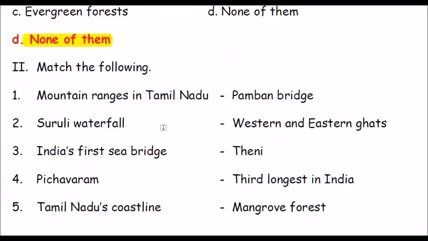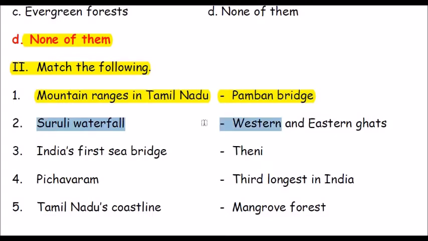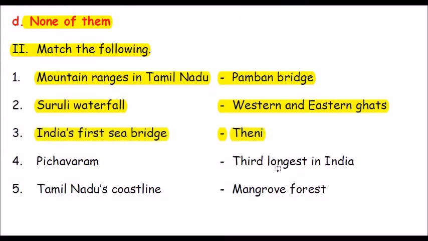Roman number 2. Match the following. Question number 1. Mountain ranges in Tamil Nadu. Pamban Bridge, Surli Waterfall, Western and Eastern Ghats, India's first sea bridge, Theni, Pichavaram, third longest in India, Tamil Nadu's coastline, mangrove forest.